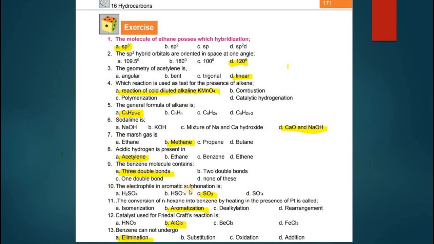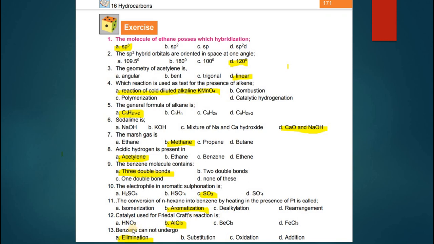The electrophile in aromatic sulfonation is, you have studied about it in detail. It is SO3, that is the electrophile, and that is going to attack the benzene ring. The conversion of n-hexane into benzene by heating in the presence of platinum is called aromatization. Isomerization, dealkylation, and rearrangement are not the option. It is aromatization when a long chain molecule can be converted into a benzene-like or aromatic structure.